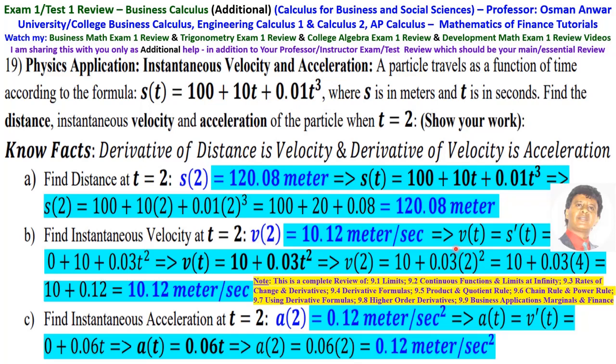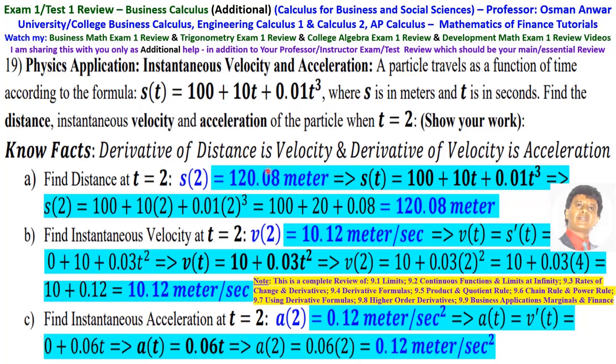B is find instantaneous velocity at t equals 2, which is v of 2. So we don't know the formula for v of t, but we can take the derivative of s of t to find v of t. So the derivative of s of t is 0 plus 10 plus 0.03 t squared.